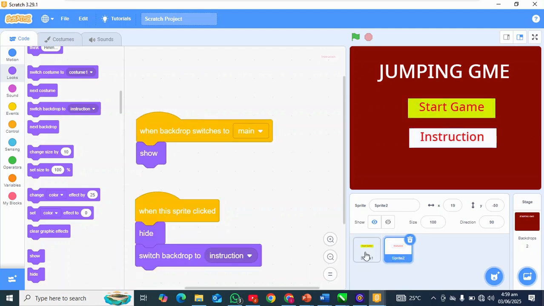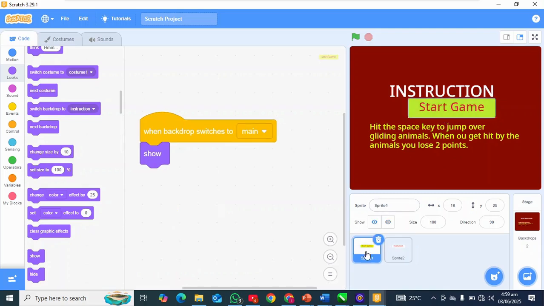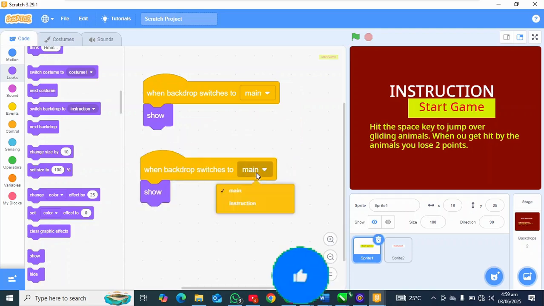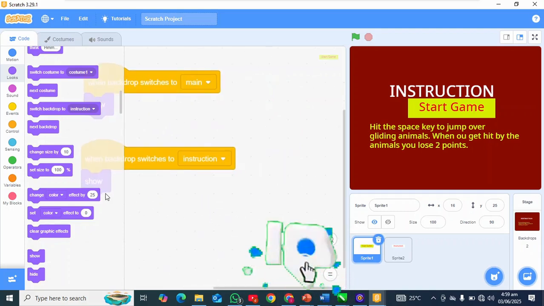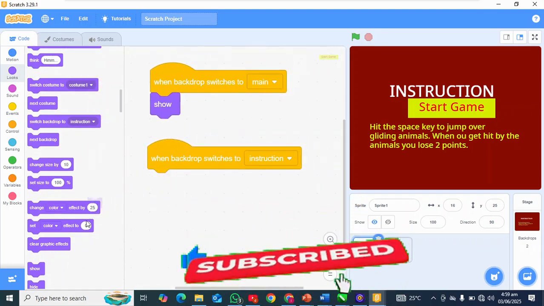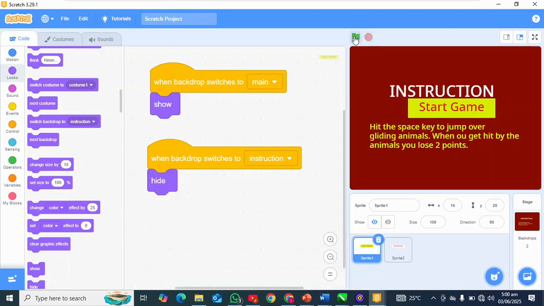Now notice this is why we are coming to the start button. If I click, it switches to instruction, but the start game button is still showing. So to hide the start game button, we'll come back and also say when backdrop switches to instruction, you need to hide. So say hide. Alright, so now if I click on instruction, all I have is just instruction.